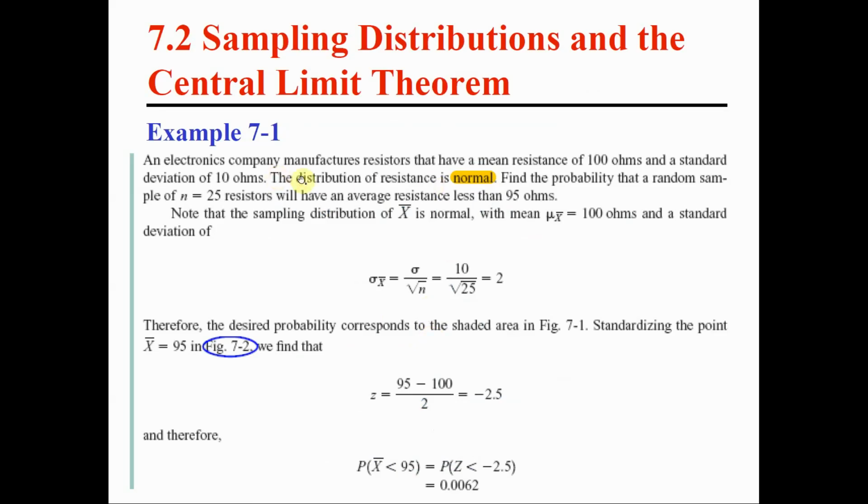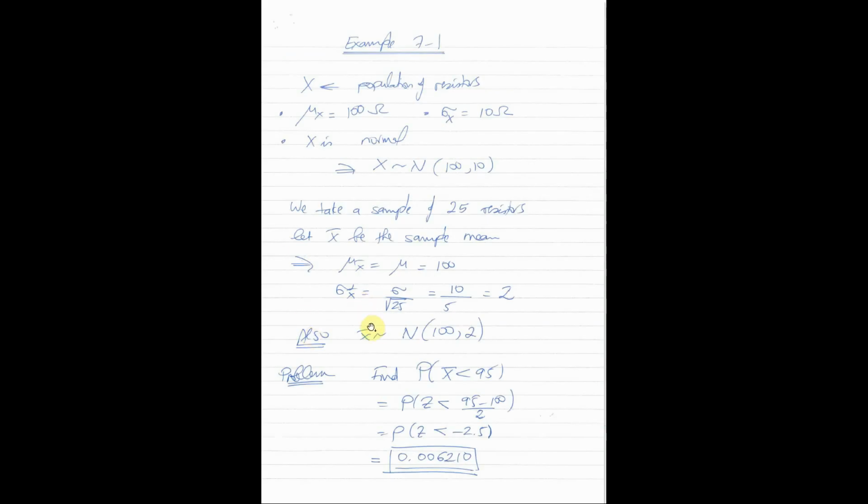However, if I remove this normal distribution and at the same time I make the size of the sample 30 or 36 or 49, any value greater than 30, in that case, I still say that the sample mean has a normal distribution. This number would be exactly the same, but this number would be different. So it would be 10 divided by the root of the new size of the sample. So if the size of the sample was 36, this would have been 10 divided by 6, and we have another value, 1 point something. But the idea of the solution would be exactly the same.